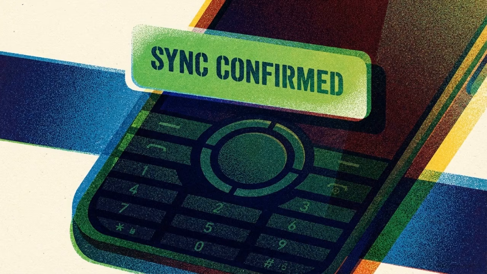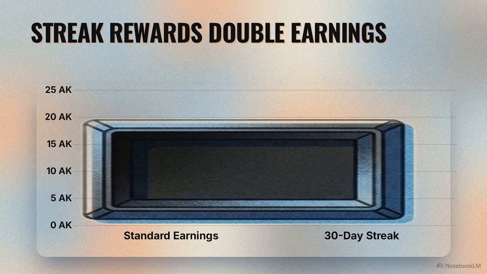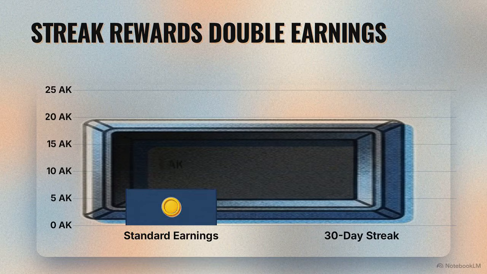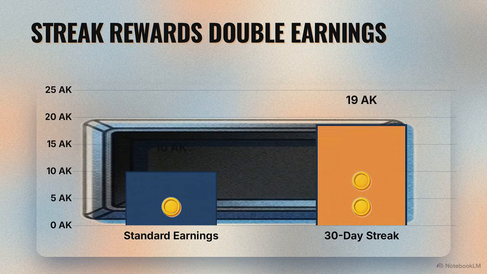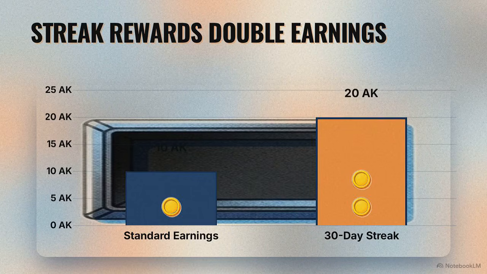To verify engagement, users must locate specific alphanumeric strings called neural keys within the video metadata. Entering these into the DApp proves the user is attentive, and the node is synchronized with the network's release schedule. This bar chart shows the exact financial reward for completing the streak. The standard referral earnings on the left are doubled for 30 days, represented by the glowing bar on the right, paying out entirely in Alkoins.